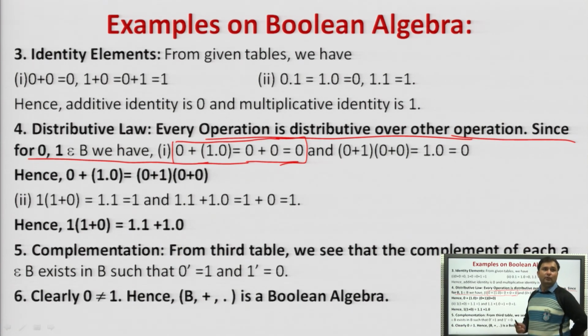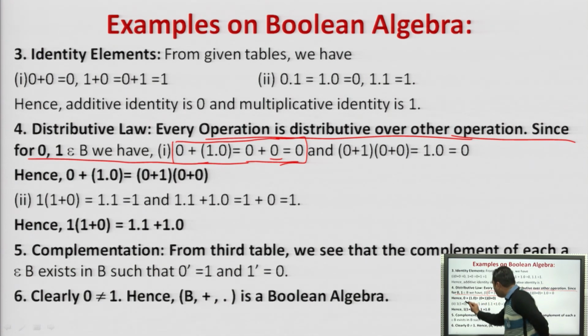So what we are doing here is A plus B dot C. A remains the same, and 1 dot 0 is 0, so we will get 0 here. And what we are saying here is that A plus B dot C is equal to A plus B, and A plus C.